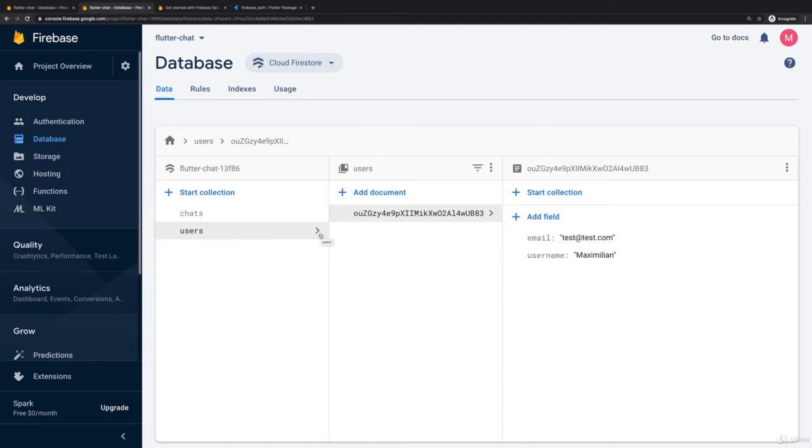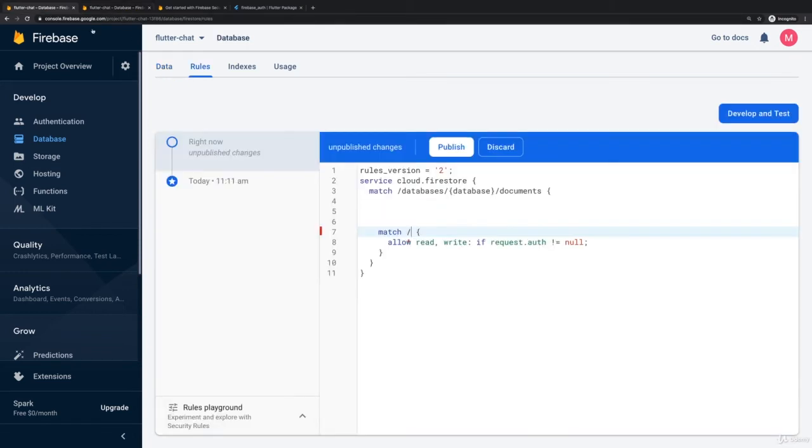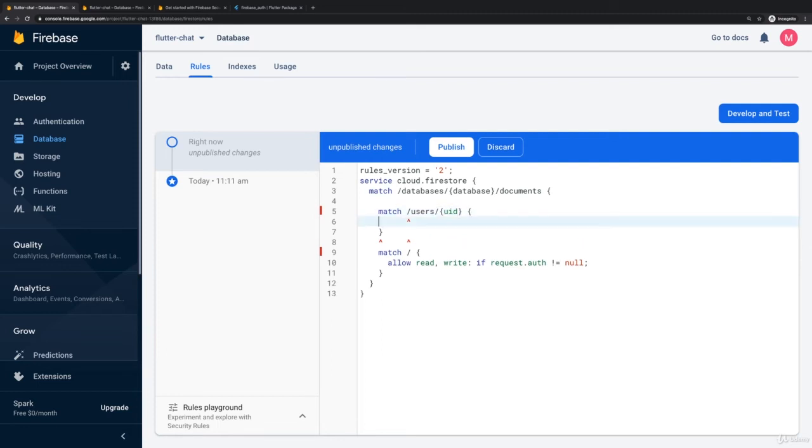So I only want to grant access to users, or let's say I want to grant write access to users, if you are the user with this ID. So you can only edit your specific user document. And that's possible with rules. You can add a new match and say, for the users collection, for user ID, which is of course flexible, there are multiple IDs, you can use such a placeholder, therefore. That basically means for any ID, we now want to have a rule.